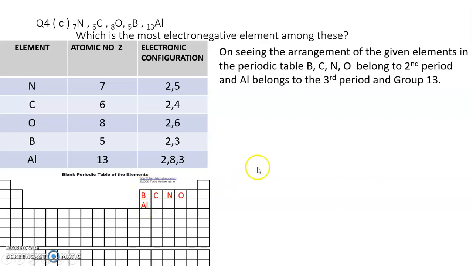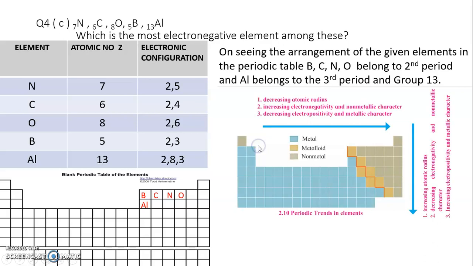Now let's refer to the periodic trend chart of your textbook, page 26. Here it is asked, most electronegative. So first let us see the electronegativity trend across a period. What is given? Increasing electronegativity across the period from left to right.